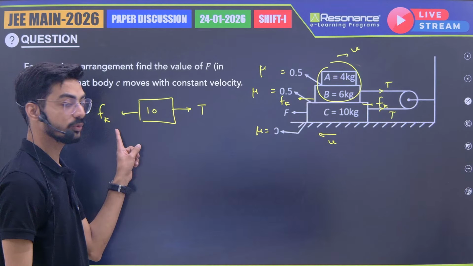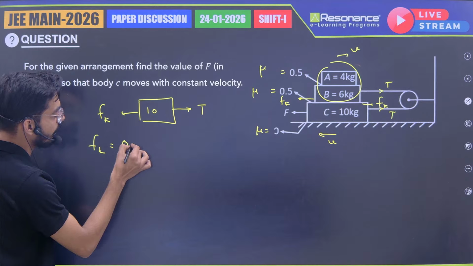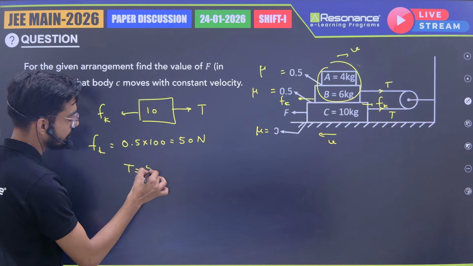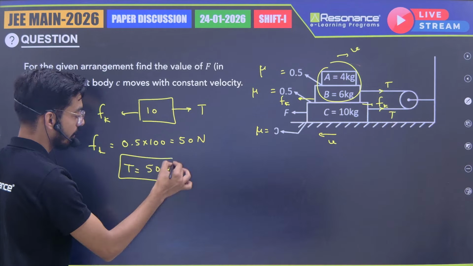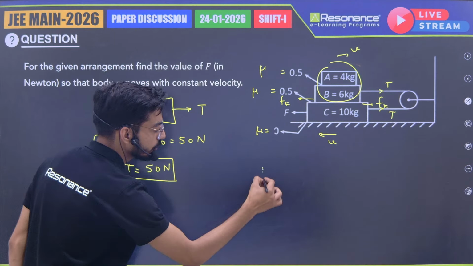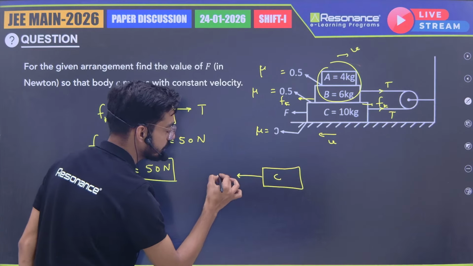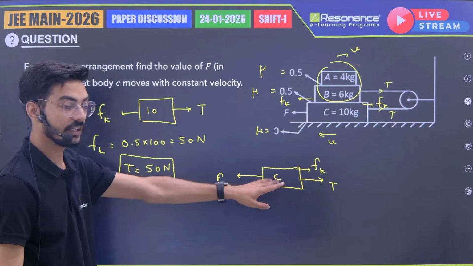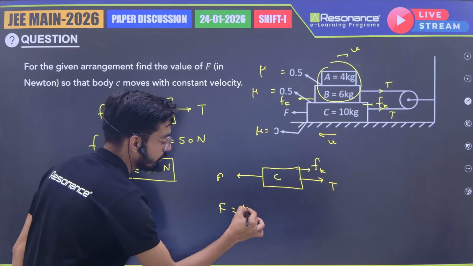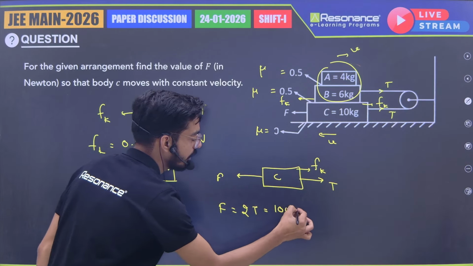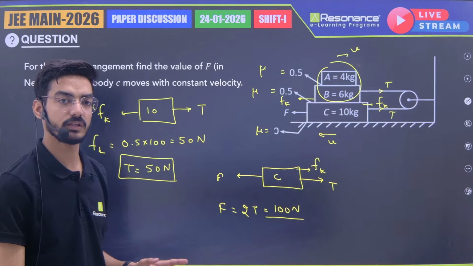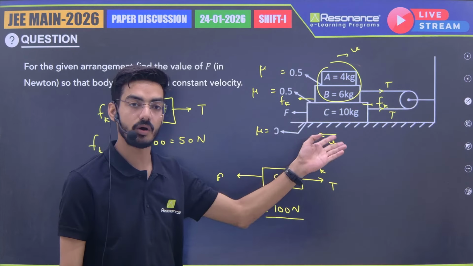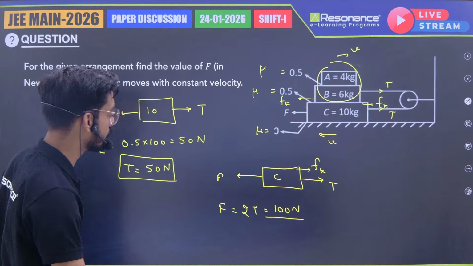Now what is the value of friction? Friction will be mu 0.5 and weight which is 100, so equals to 50 Newton. So tension is also equal to 50 Newton. Now if we talk about C block, draw the FBD of C. Towards right force is F, towards left one is tension and one is friction force. Friction and tension are equal, so our force will be twice of tension, so basically 100 Newton. It's a simple question, there is not much calculation, but the logic was if they are moving with constant velocity, all the forces will be balanced. So now you can directly solve. So answer will be 100 Newton.